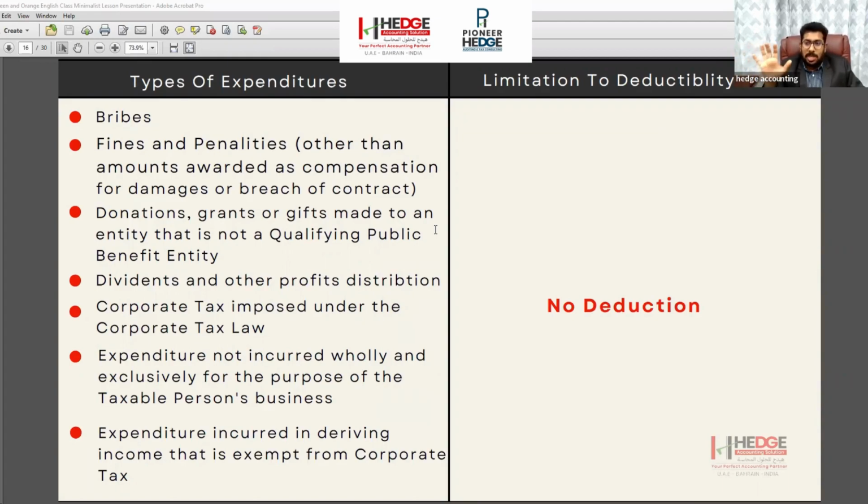Simply saying, all the legal expenses are allowed, but if it is illegal, or with little documentation, it is not allowed at all. Like commission, bribes, donations, fines and penalties, and the dividend you are paying to the owners, that is not allowed at all. Okay.